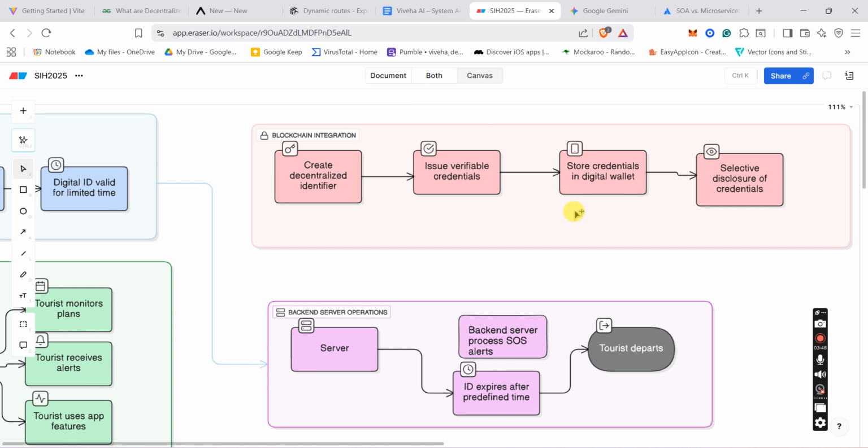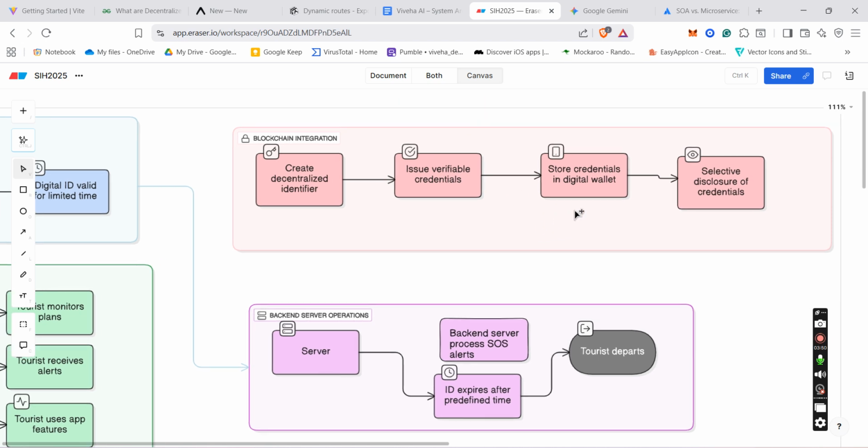Here we will use the Ethereum blockchain network and use the Hardhat framework to deploy and create our smart contract. We will use the Solidity programming language to create our smart contract.